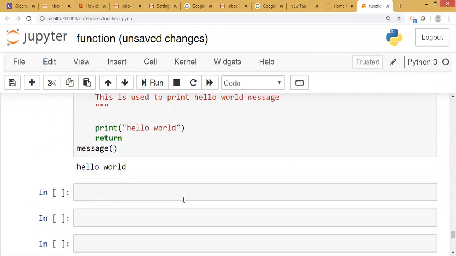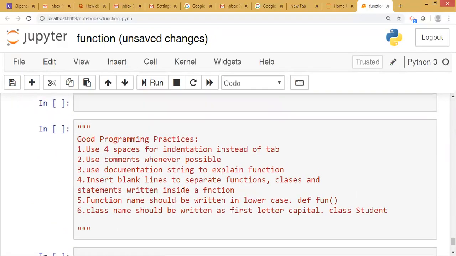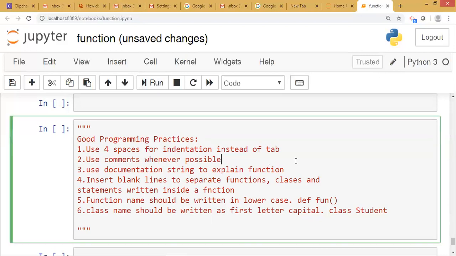Okay, the next topic is good programming practices. What are the different good programming practices? A question can be asked: write different good programming practices, or explain good programming practices. So all the good programming practices are listed here. We will read them. First, for indentation we use tab, but instead of tab use four spaces. Actually one tab equals four spaces, but use four spaces for indentation.